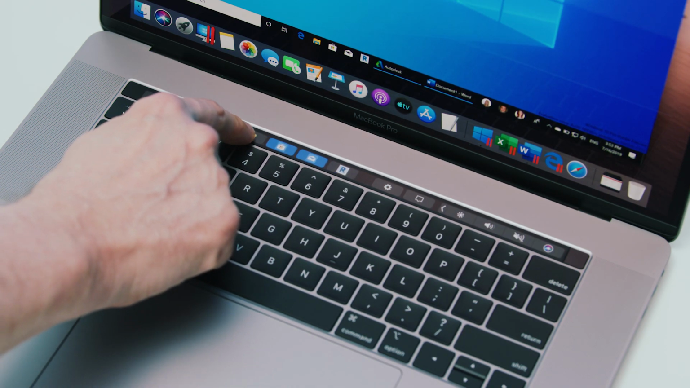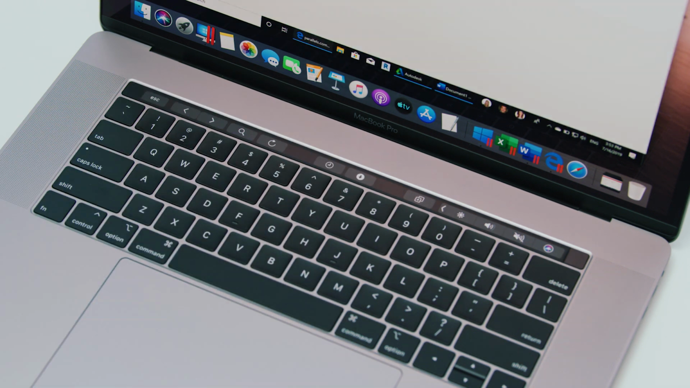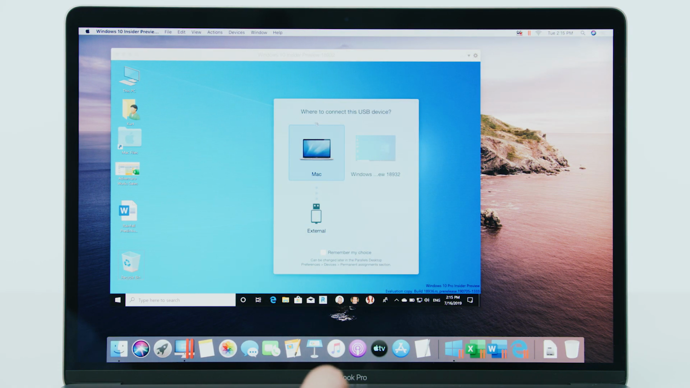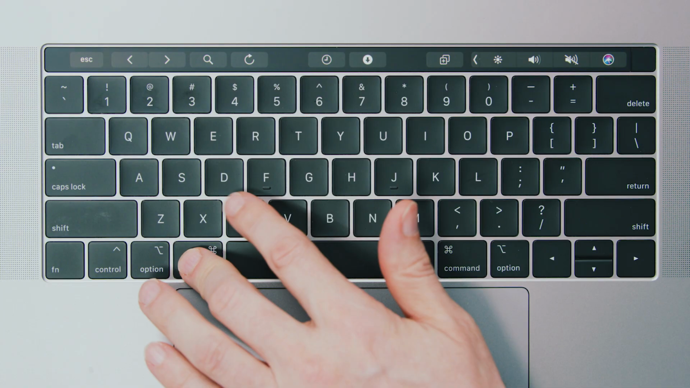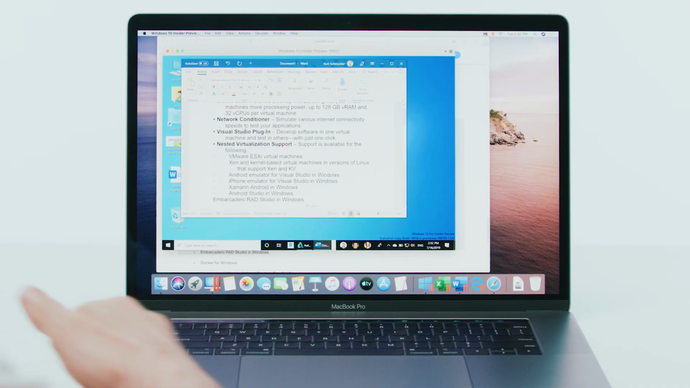Plus, you can use the touch bar with Windows and connect your USB devices. You can also print from Windows with no additional setup required. Mac OS keyboard shortcuts work in Windows automatically.